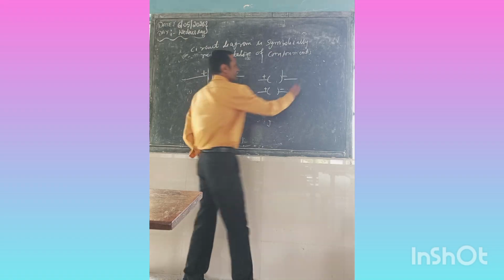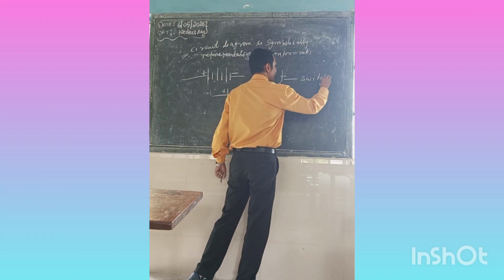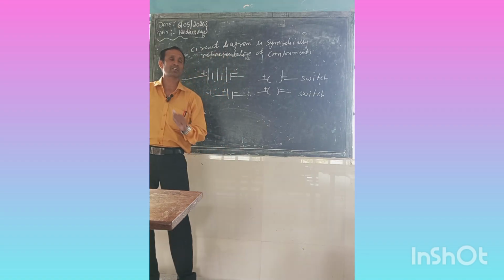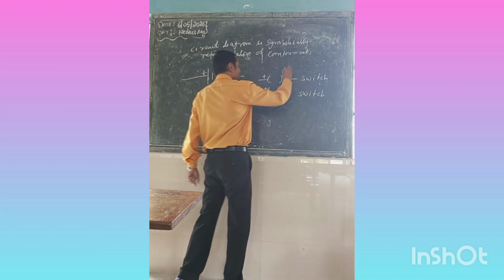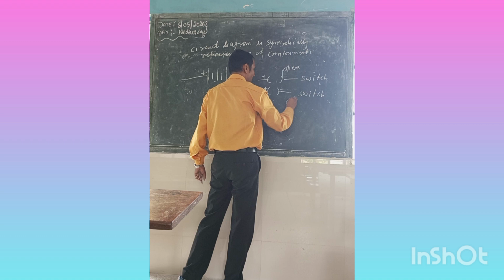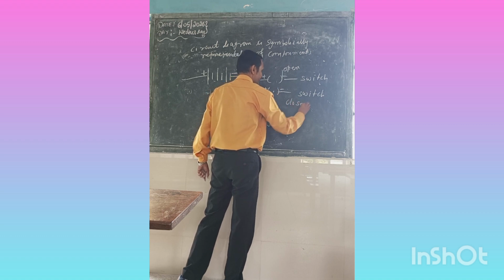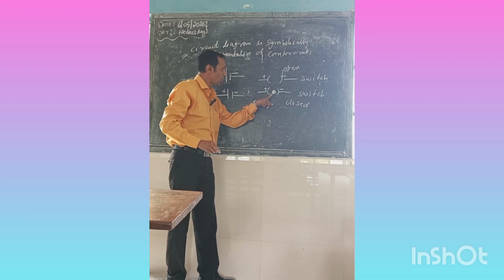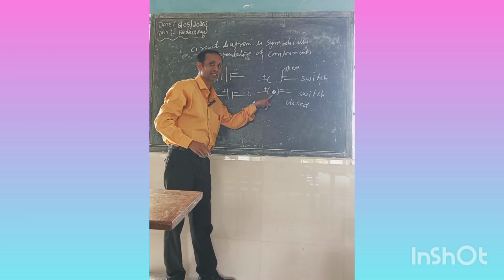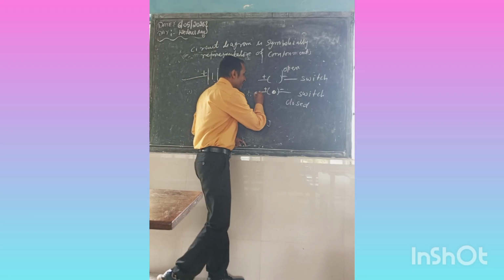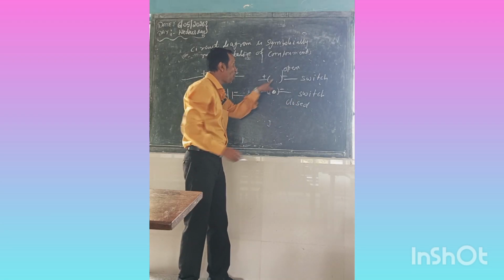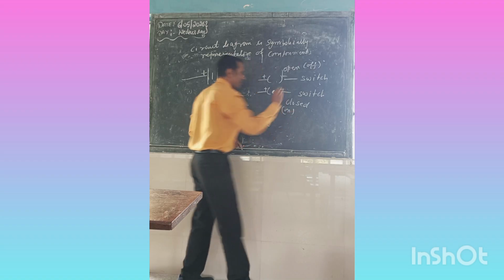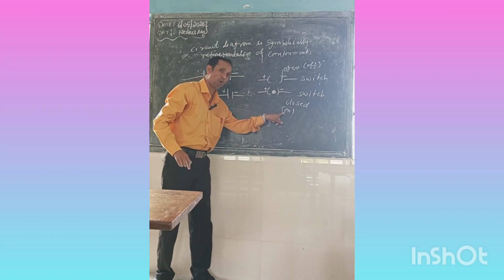This is also a switch, and this is also a switch, but there is a difference between the two. This is called the open switch. This is called the closed switch. This dot shows that the current is flowing. Here it is the off condition. It is the on condition. You remember it: if the dot is kept, it means on condition.